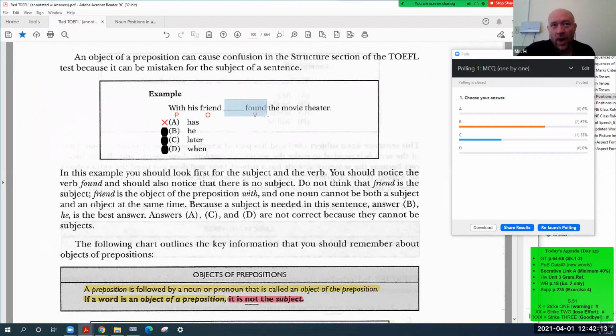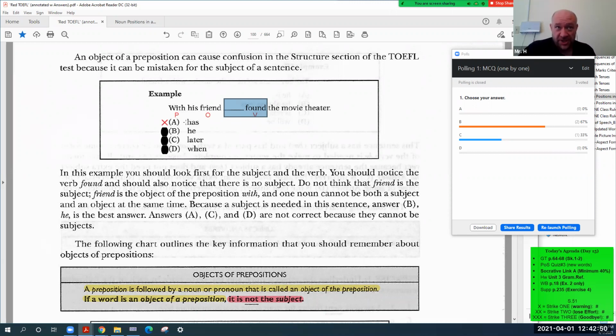But why is this a problem? Because found is verb 2, not verb 3, it's different. Tell me verb 1, 2, and 3. Find, found, and I don't remember verb 3, but it's also found. Verb 2 and 3 are the same. I think the problem is we don't have a subject. Bingo.